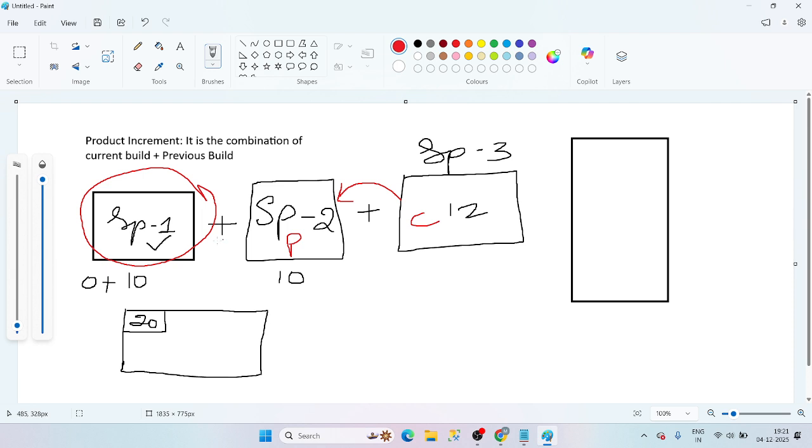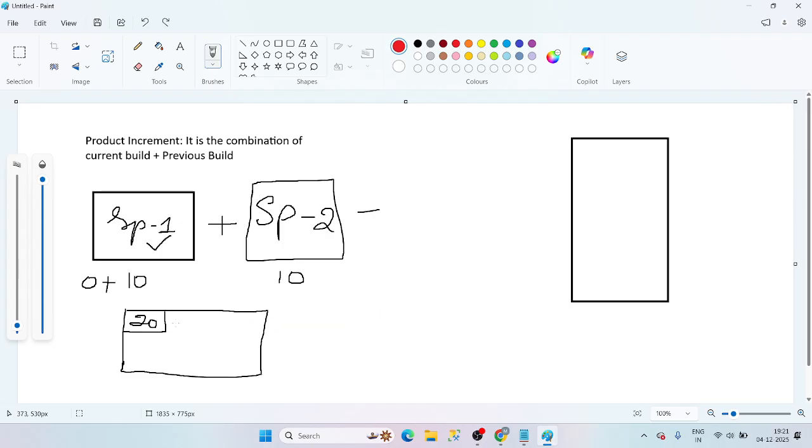That's the reason previously we added these two, and we are linking this to this. So on sprint 3, the product increment would be 32: the current build is 12 and the previous build is 20, so 20 plus 12 is 32.